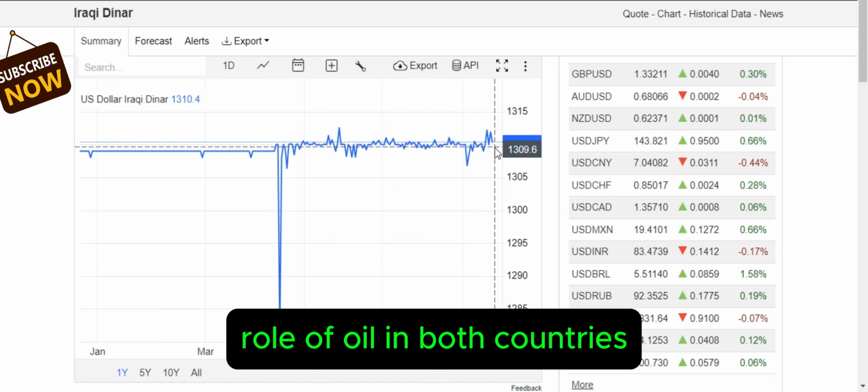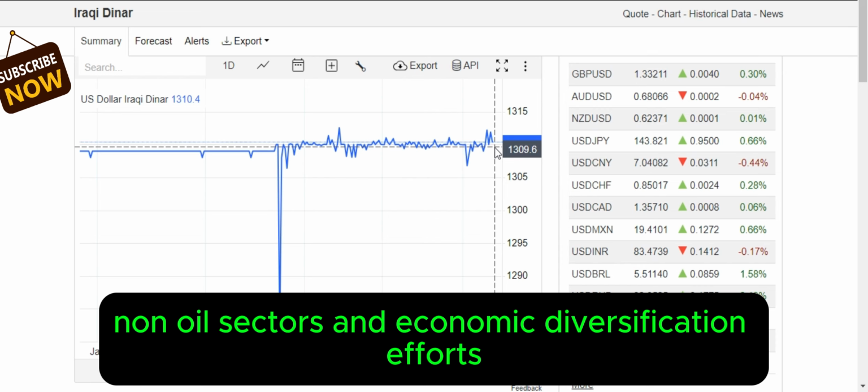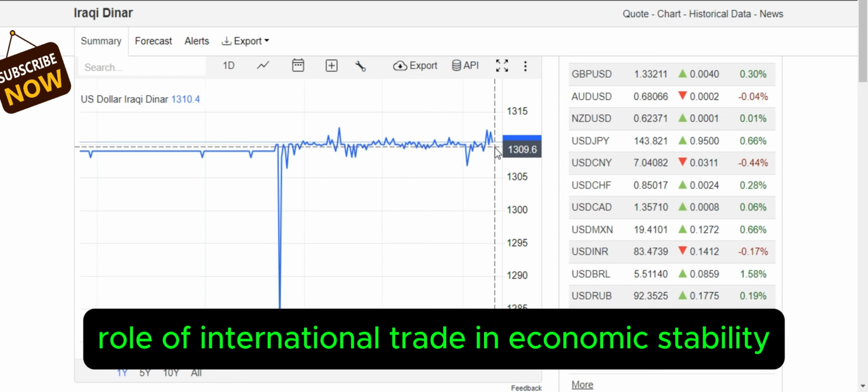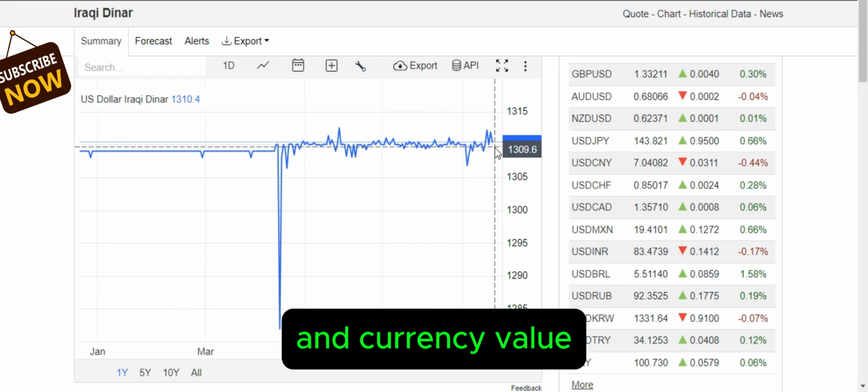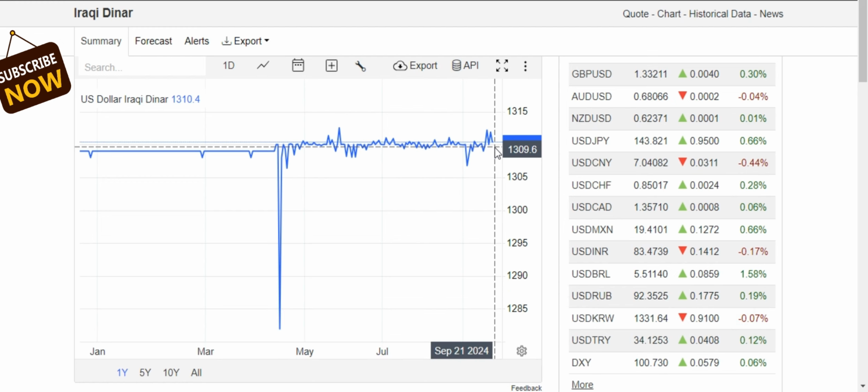Role of oil in both countries' economies and export capacities. Non-oil sectors and economic diversification efforts. Role of international trade in economic stability and currency value. Comparison of per capita GDP between Iraq and Kuwait.